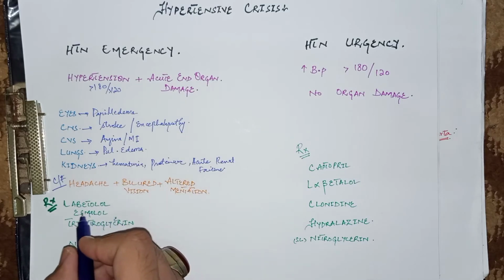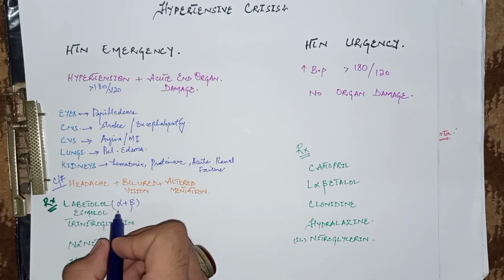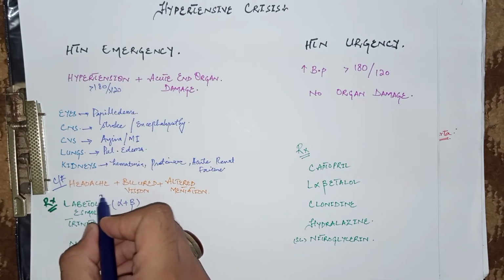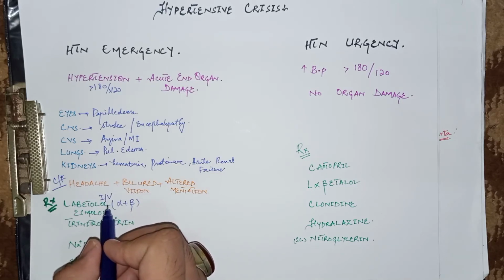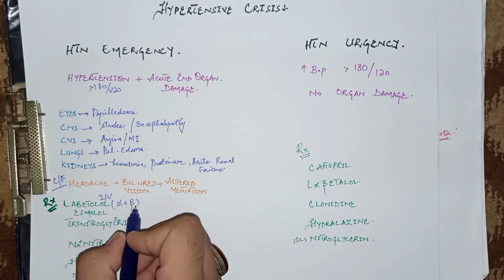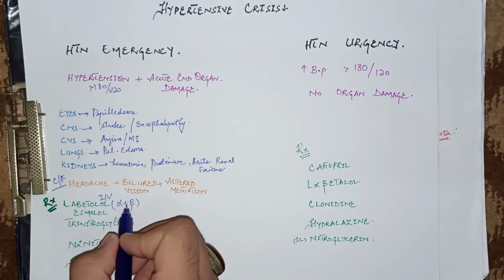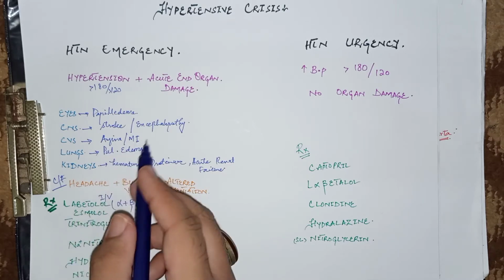The most important drug is labetalol. It is an alpha plus beta blocker, and it is the most commonly prescribed drug in the emergency department. So the IV infusion of labetalol is very important. First, reduce the mean arterial pressure of the patient by 25% in minutes to 2 hours with IV agents. So these are various intravenous agents which are used in hypertensive emergency.